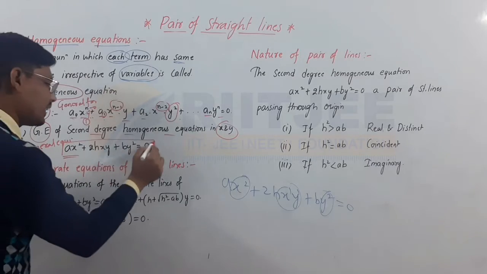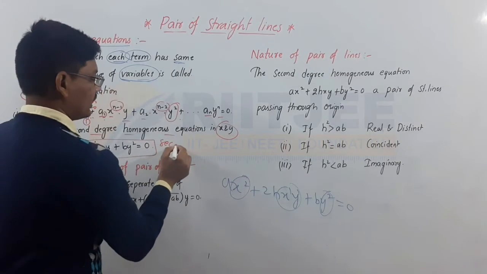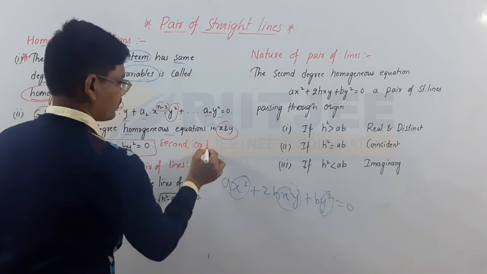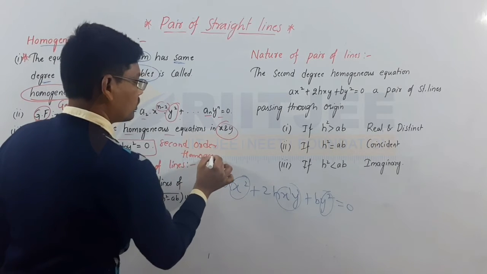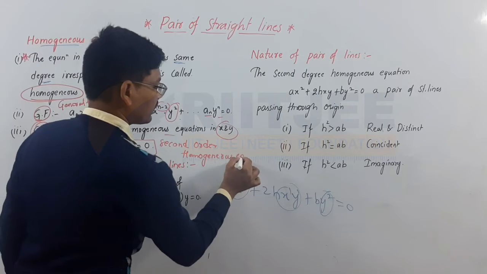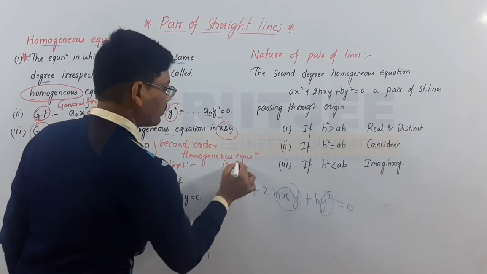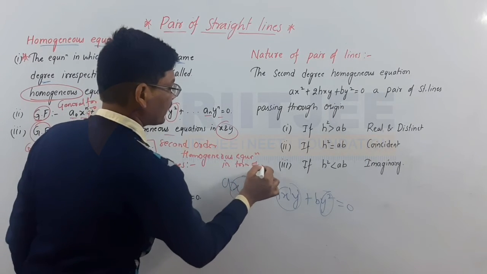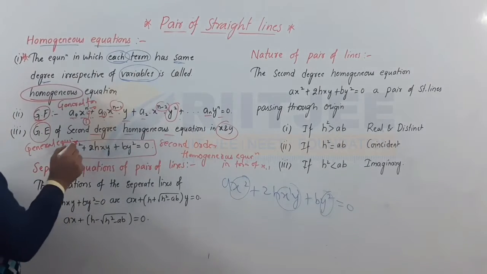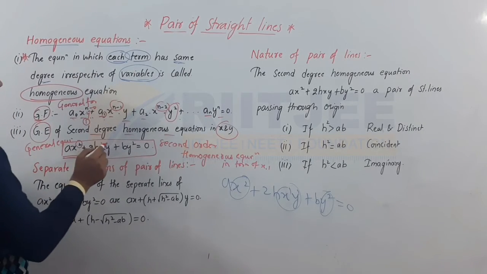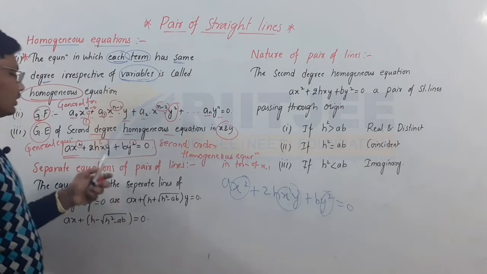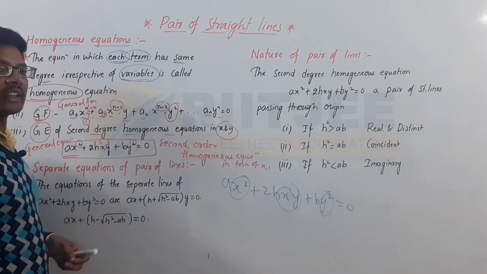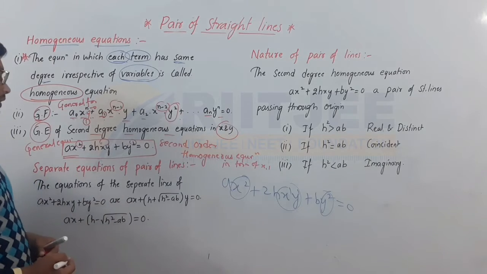This is the second order homogeneous equation in terms of x and y. Observe clearly here, the degree is 2, here degree is 2, here degree is 2. The degree is common for all the terms, then it can be called a second order homogeneous equation.